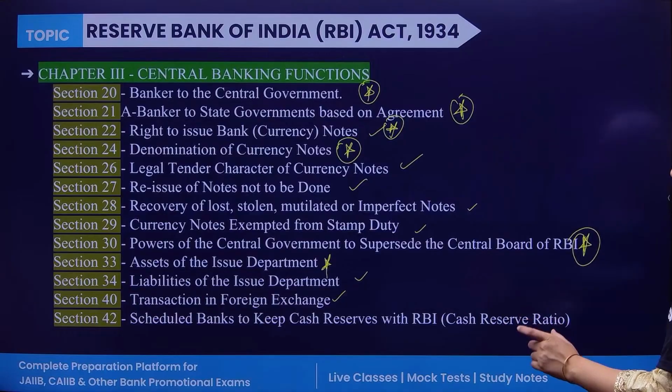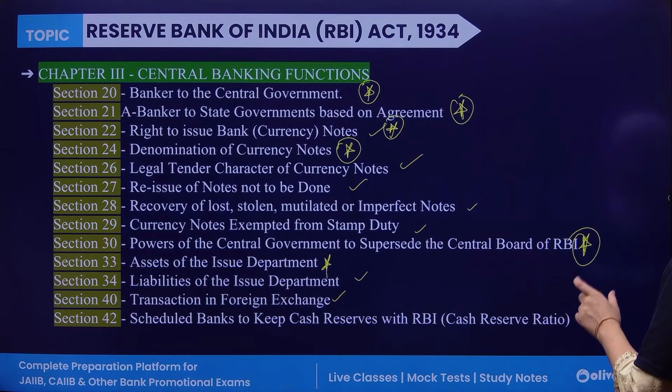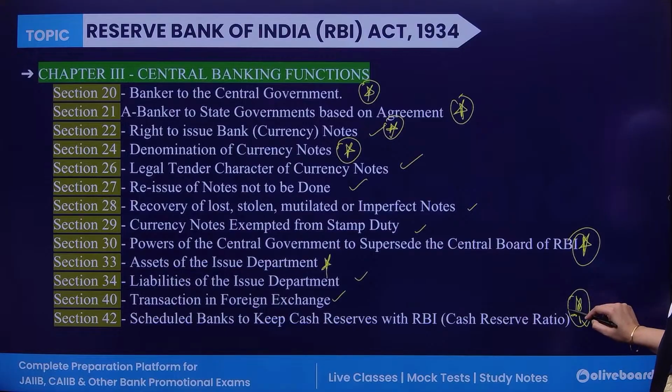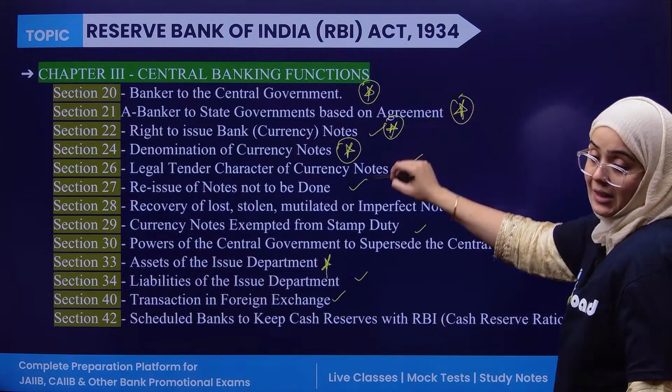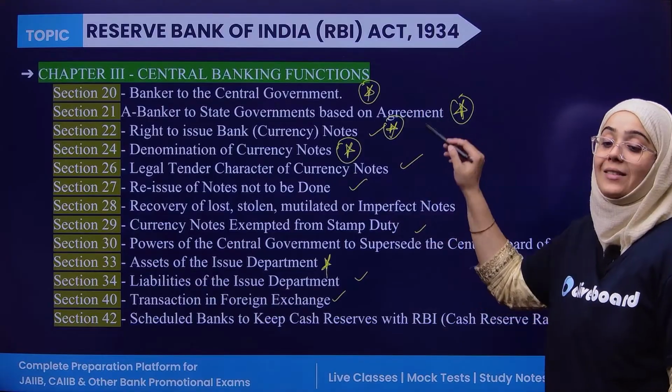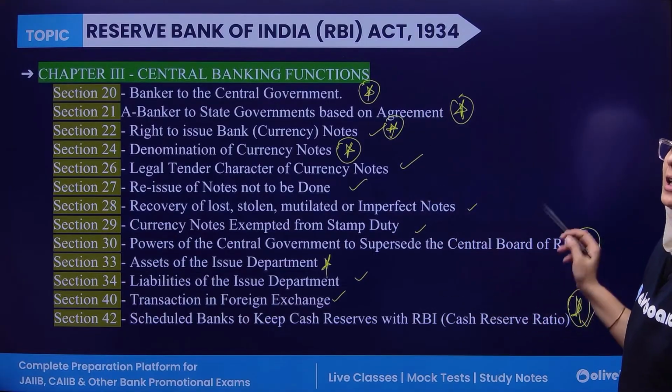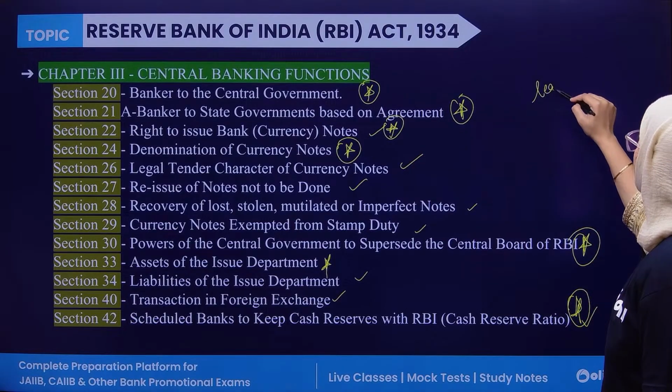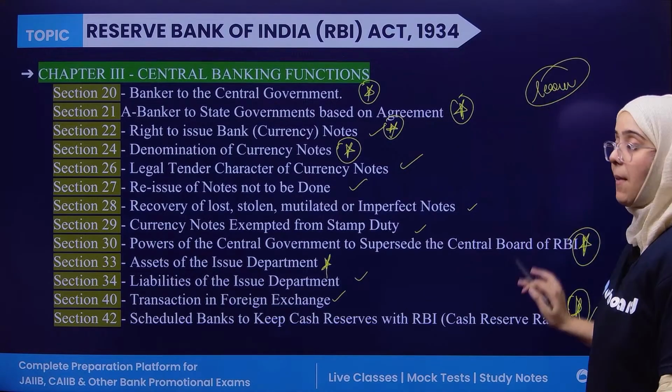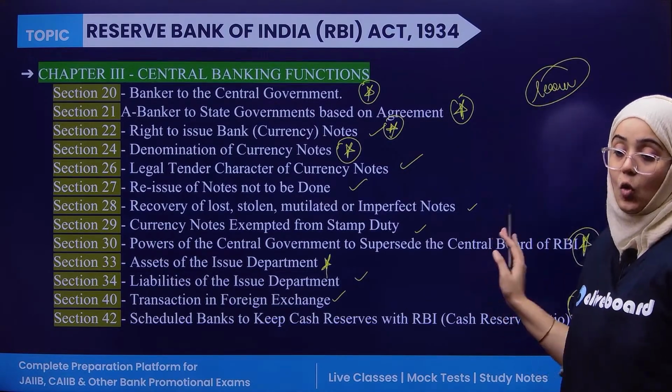Section 42, scheduled banks to keep cash reserve with the Reserve Bank of India, that is known as the cash reserve ratio. So this is important. All the important things I have tick marked here. These are all the important sections that you have to learn. You have to remember this, you have no option.